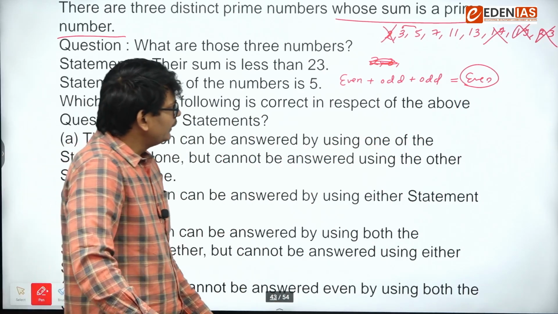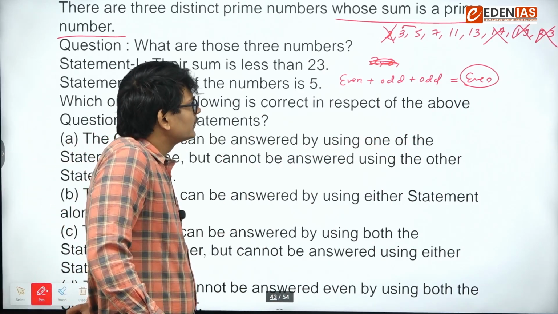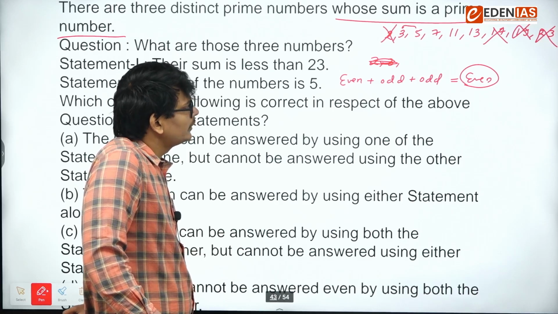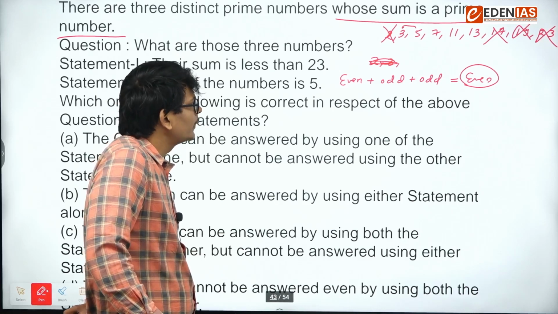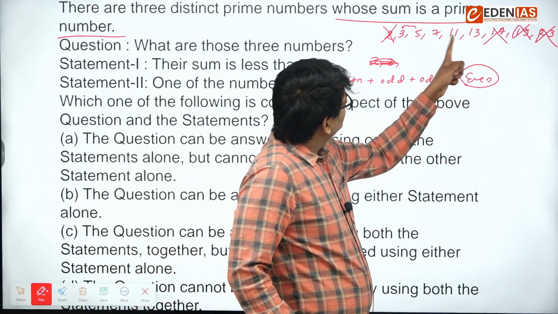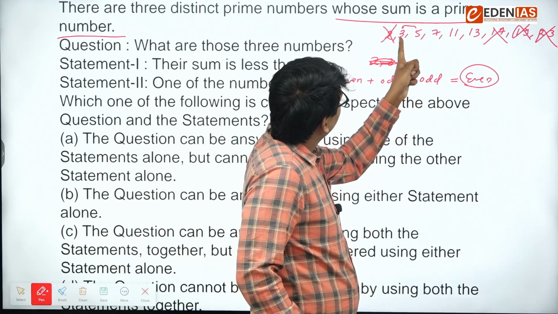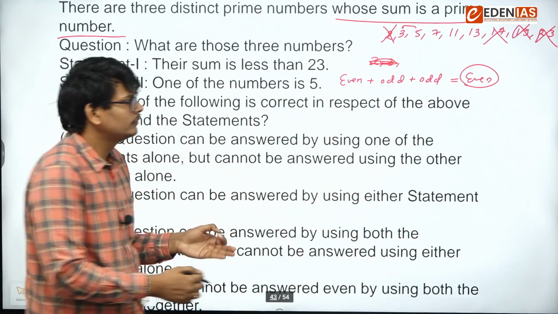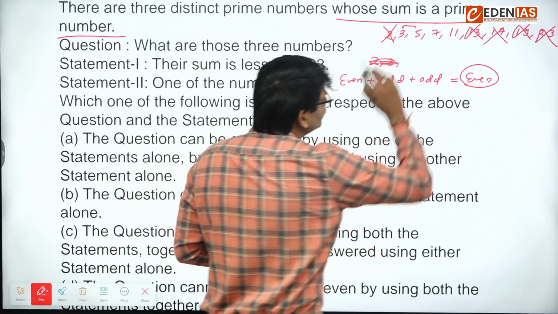If I take 13, and the least numbers, 13 plus 5, 18, plus 3, 21, but the sum is not coming out as a prime number. 13 plus 7, 20 plus 3, 23. But we need a sum less than 23. So again, 13 is not possible.